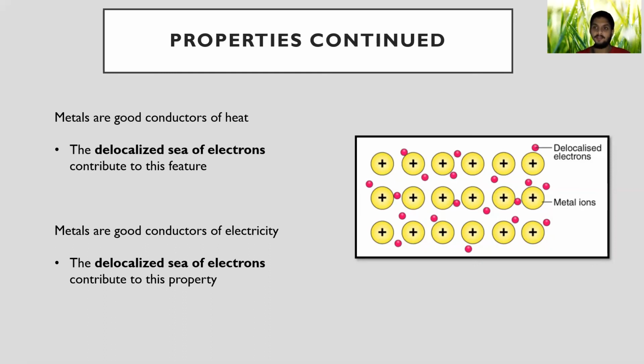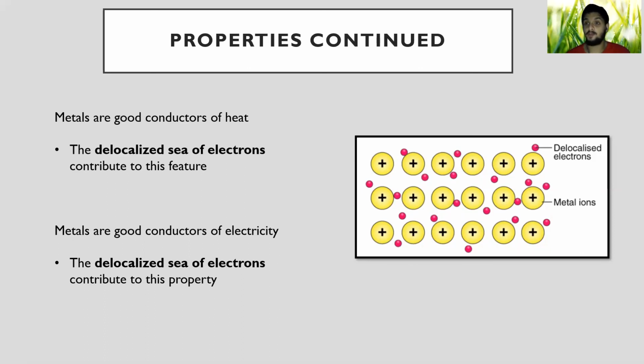So that's it for this video on metallic bonding. We discussed what metallic bonding is. We discussed the structure of general metallic bonding, and then the lattice structure of the positive charges.